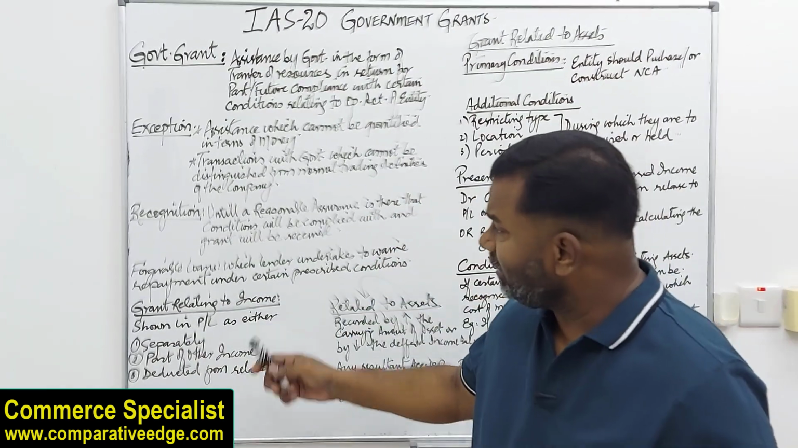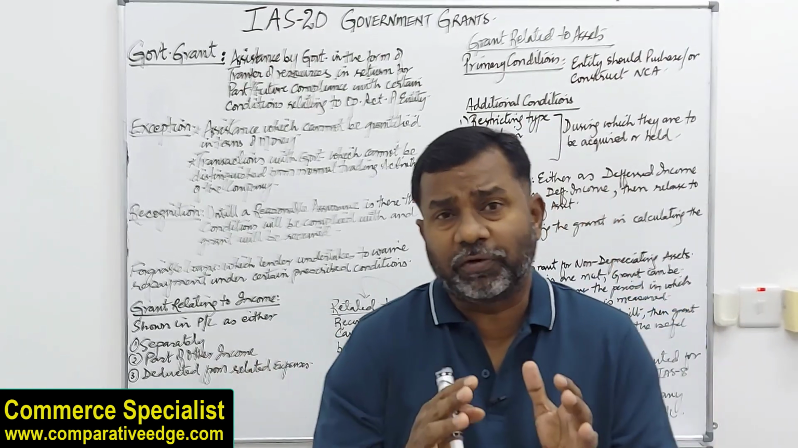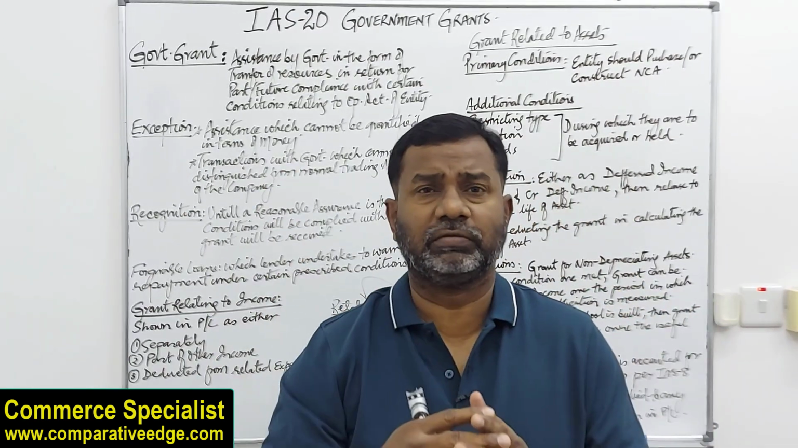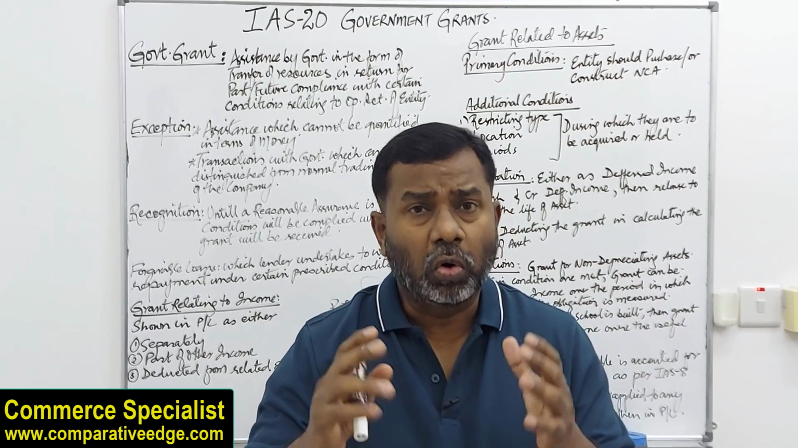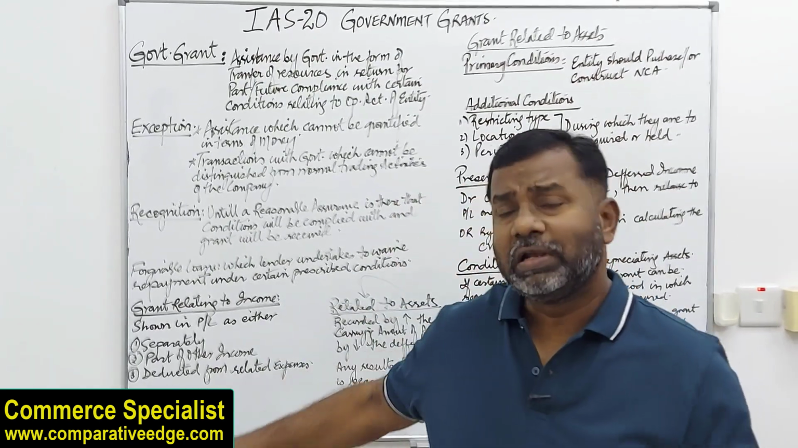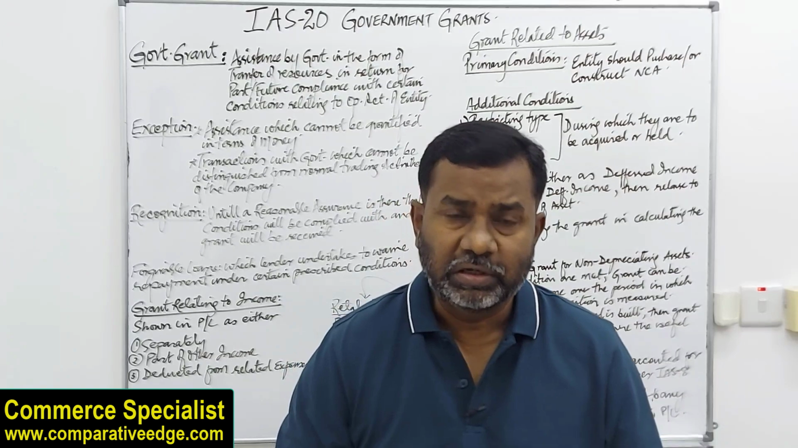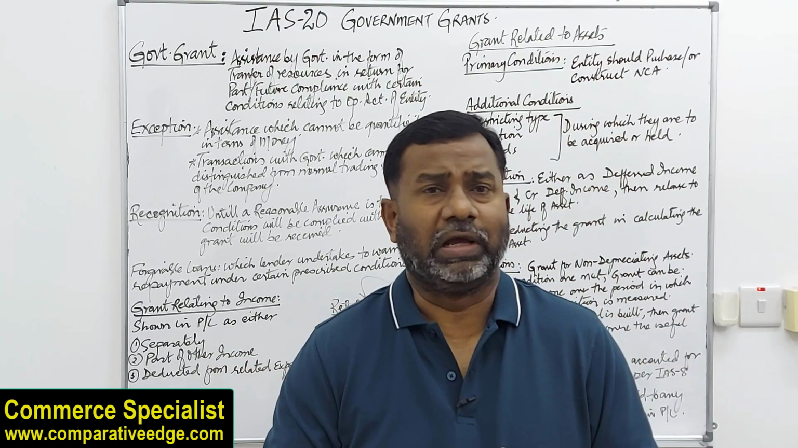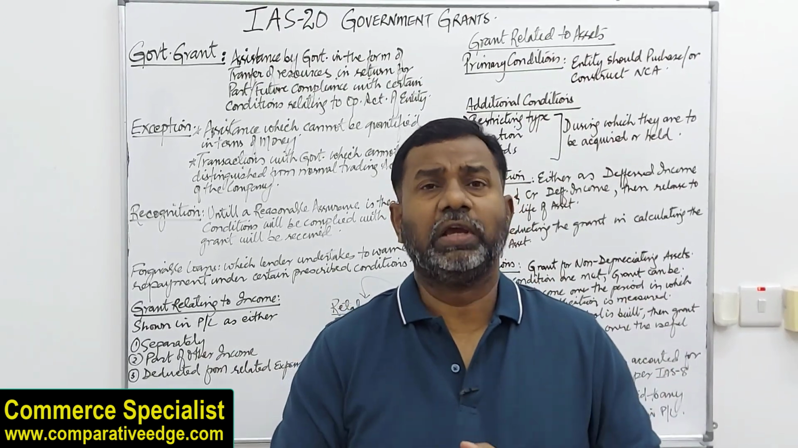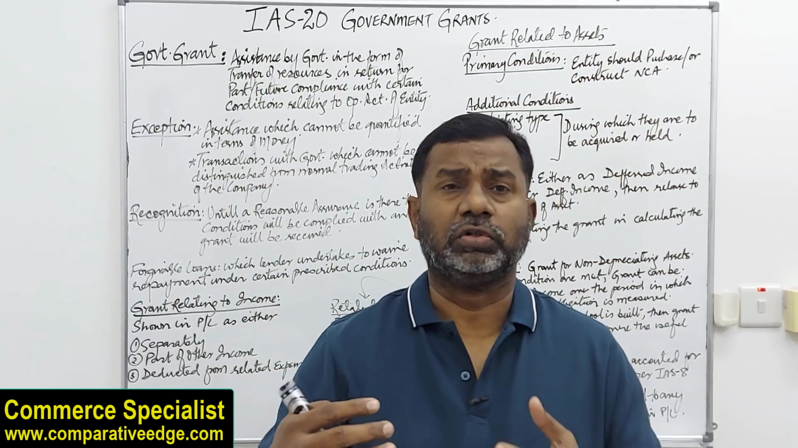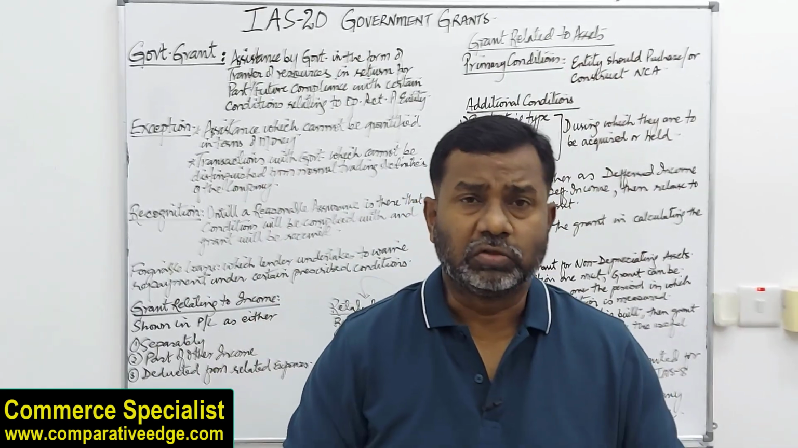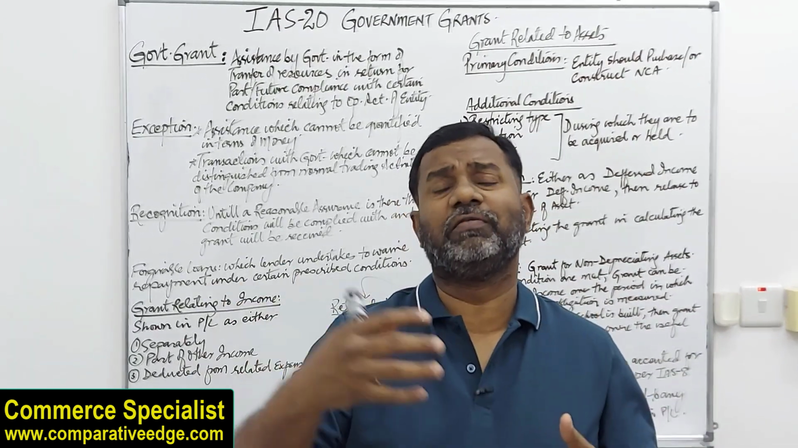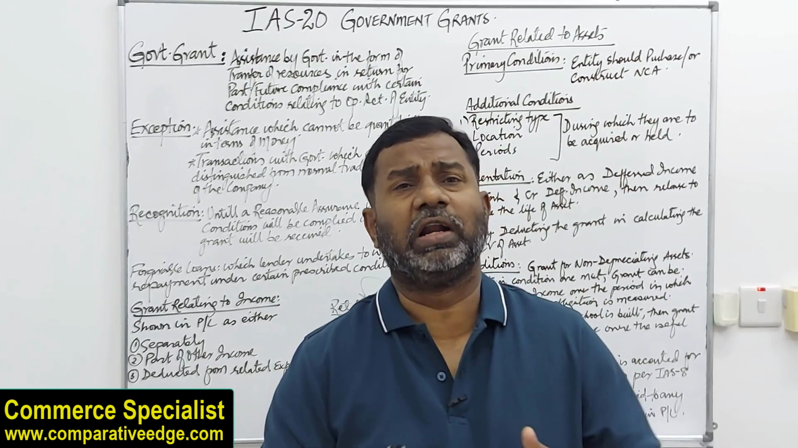When we are talking about grants relating to income, they are shown in the profit and loss account either separately as a grant received, as other income, or the grant could be deducted from the related expenses. For example, we are an entity and we are building, let's say, an asset, a school building, and we have received some grant in order to construct the building. So obviously in constructing a building there will be a lot of expenses or cost involved, so whatever grant we have received we can just subtract it from our actual expenses.